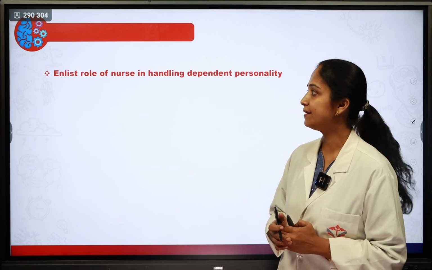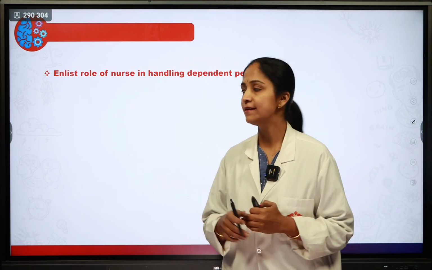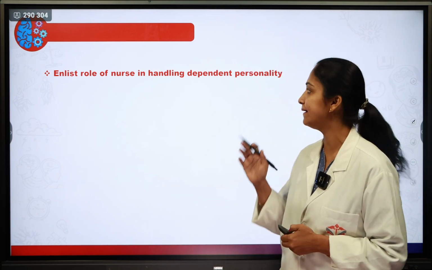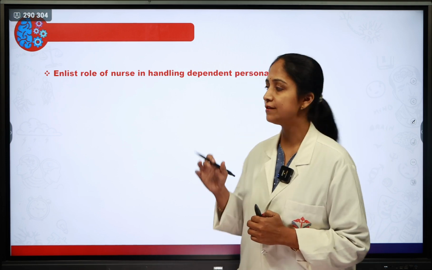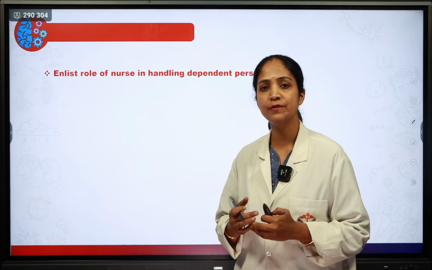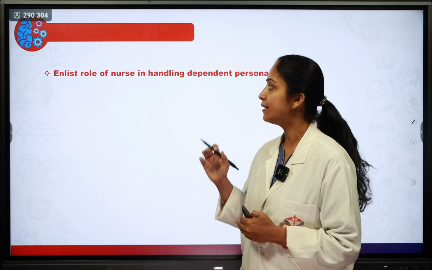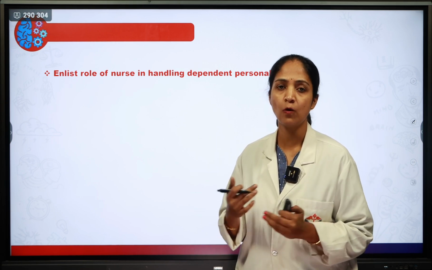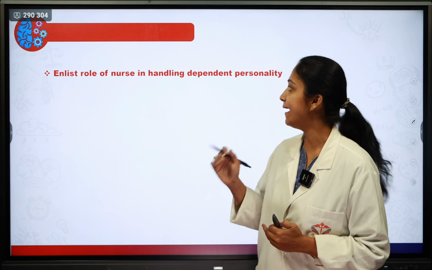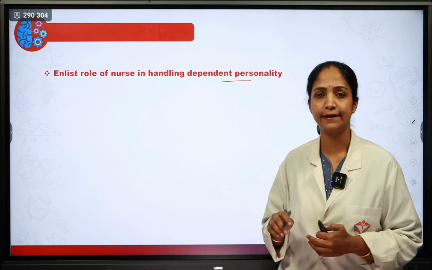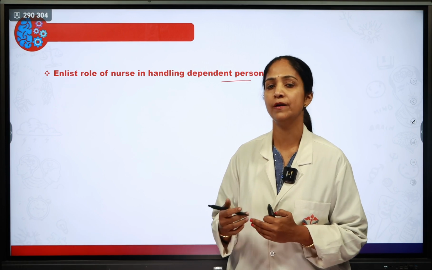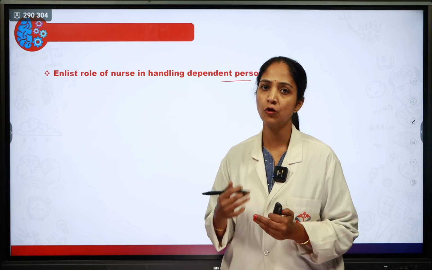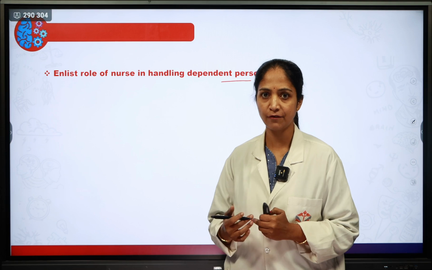Next, we will see another question, that is, enlist the role of nurse in handling a dependent personality. Suppose they ask a question like this. Enlist means you have to make a list of the role of the nurse, what she will be doing in handling a dependent personality. When dependent personality patients are admitted in a hospital, what is the role of the nurse? You have to make a list of those things.